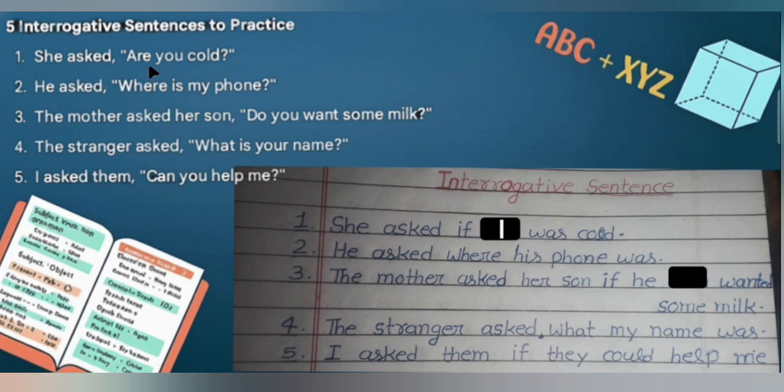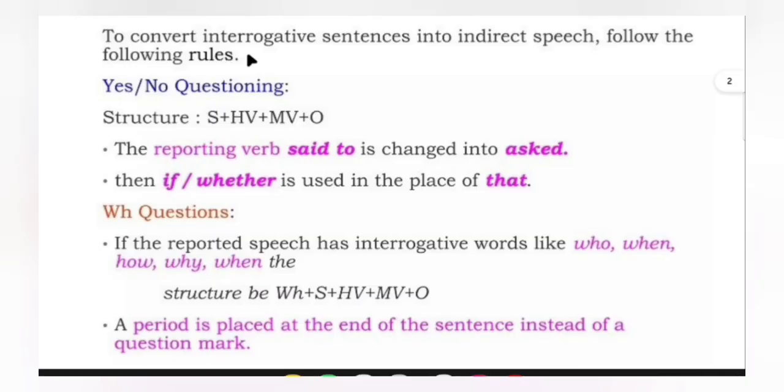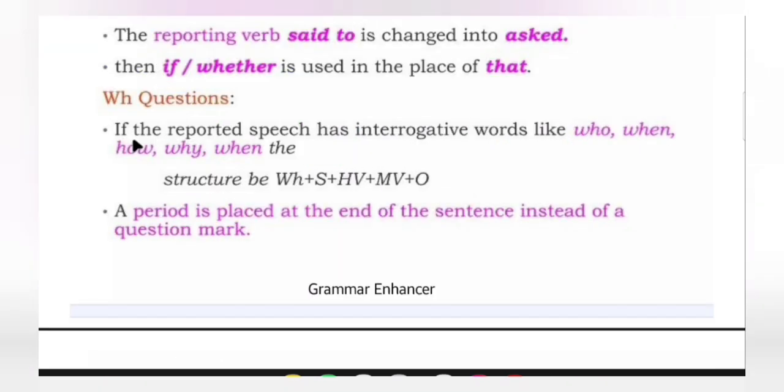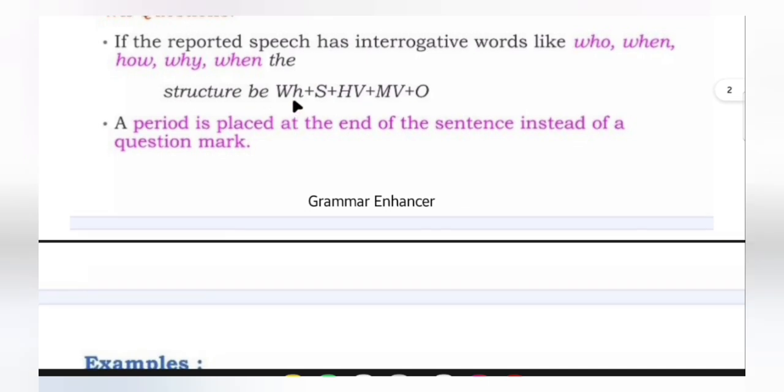Before we jump into interrogative sentences, we just need to know some important rules about it. To convert interrogative sentences into indirect speech, follow the following rules. Yes/no questioning structure: subject plus helping verb plus main verb plus object. The reporting verb said to is changed into asked, then if or whether is used in place of that. If the reported speech has interrogative word like who, when, how, why, the structure will be WH word plus subject plus helping verb plus main verb plus object. A period is placed at the end of the sentence instead of a question mark.